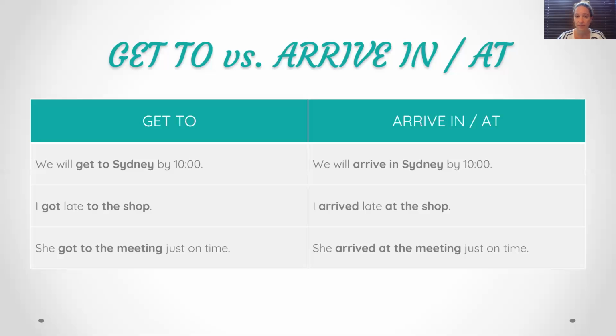That means that if you use the verb arrive, you keep the regular preposition, in for geographical places and at for places. You keep the regular ones for a non-movement. But if you decide to use the verb to get, in that case, you will always use the preposition to.